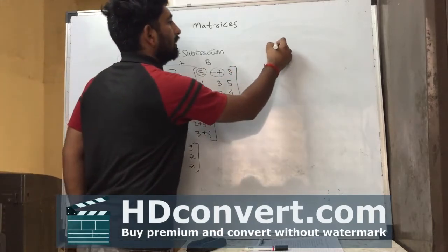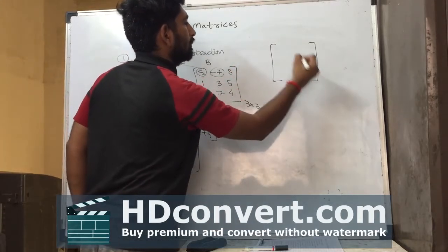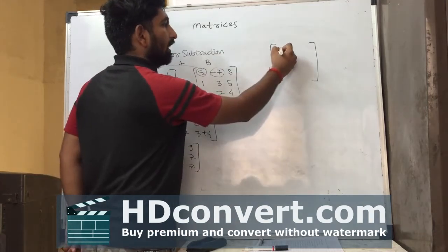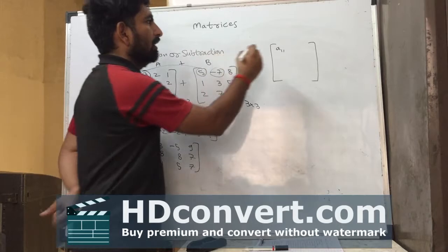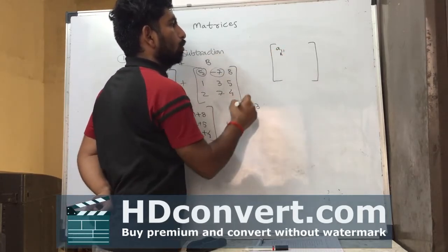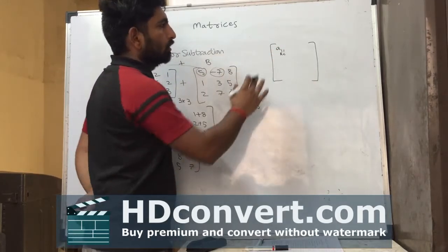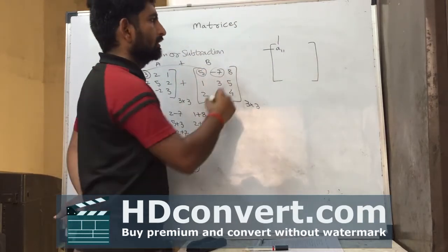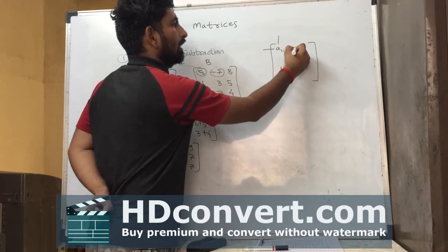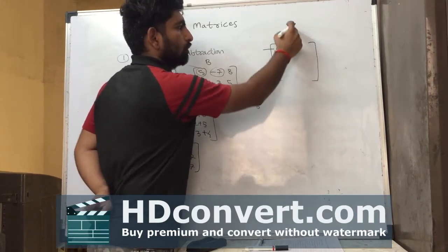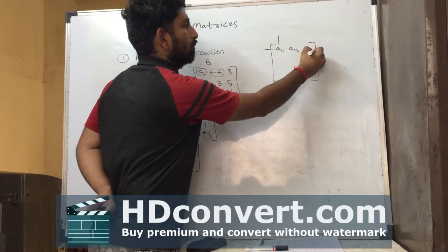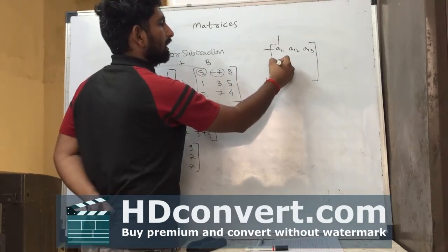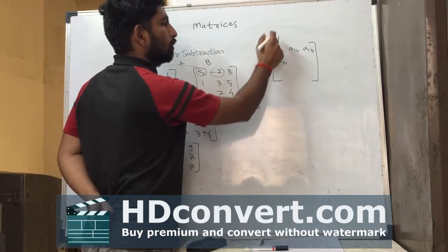Our standard matrices system can be represented, first position can be represented as A11, where this one represent row, second represent column. So this is the first row first column position. Second position is A12, first row second column. Third is A13, first row, third column position. Again, this is A21, second row, first column.